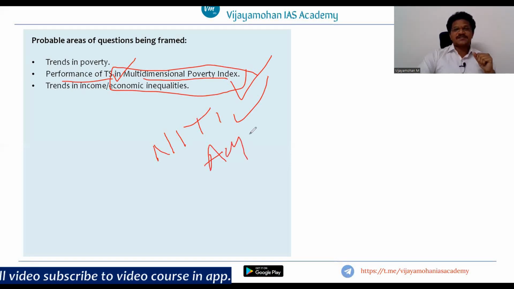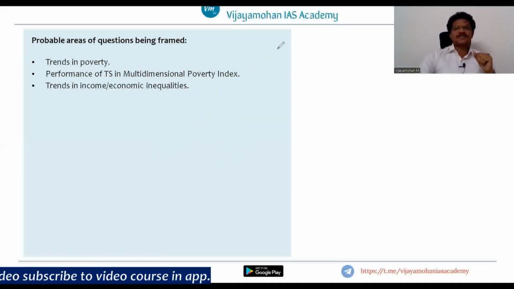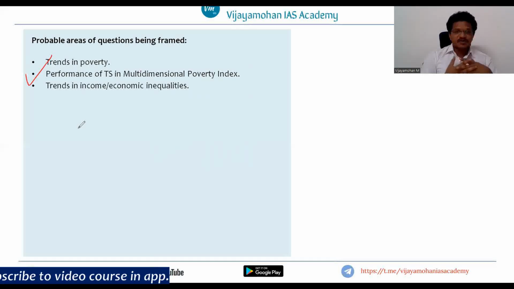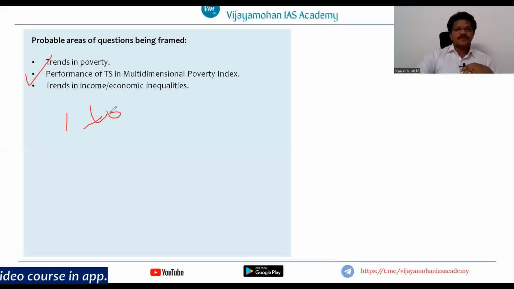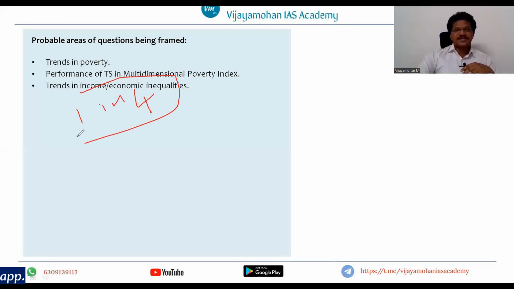and it has said that as far as the recently released Niti Aayog's multidimensional poverty index, if you take the Indian stats, one in every 4 persons has been multidimensionally deprived or multidimensionally poor in India.